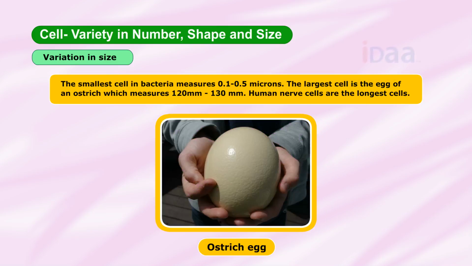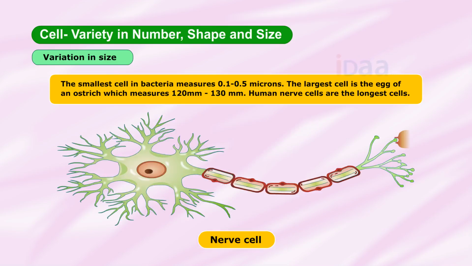The largest cell is the egg of an ostrich, which measures 120 to 130 millimeters. Human nerve cells are the longest cells.